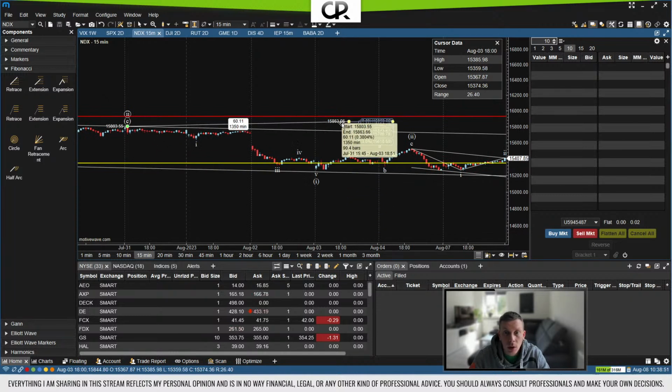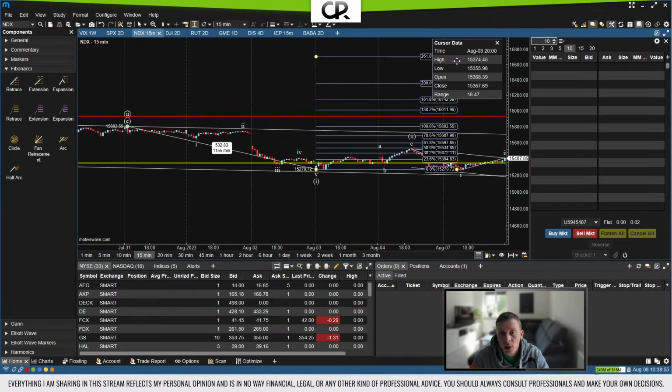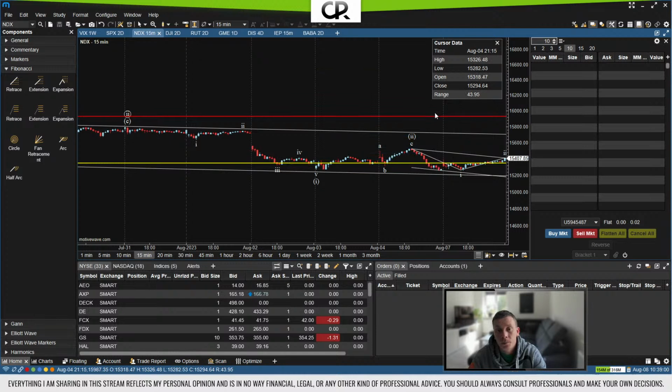So if we then look here on this lower degree wave, we can see that our second wave retraces 50%, which is also okay. And it's not a clear-cut ABC corrective pattern, but it's clear enough. The lower the time frames get, the harder it will be to identify patterns, which would indicate that this here